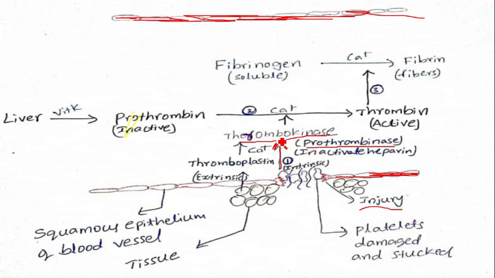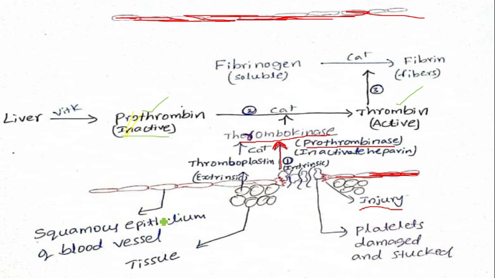The prothrombinase or thrombokinase converts prothrombin into thrombin.